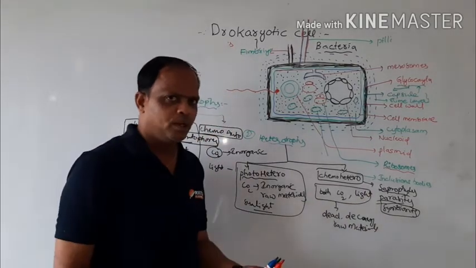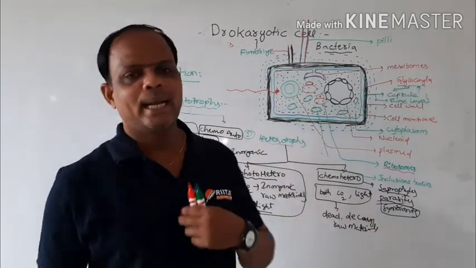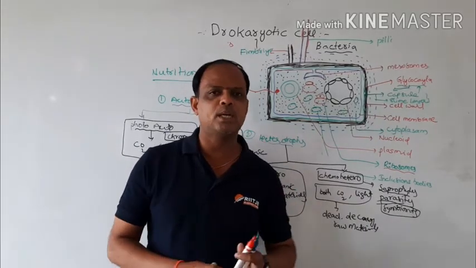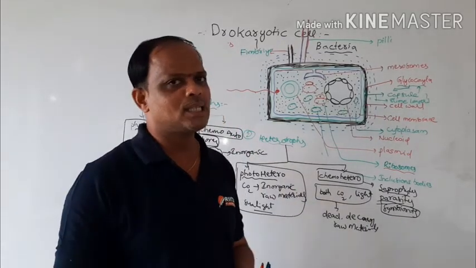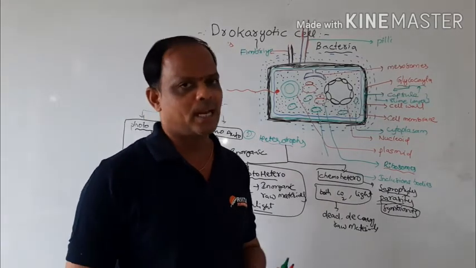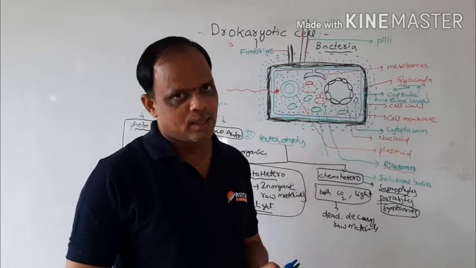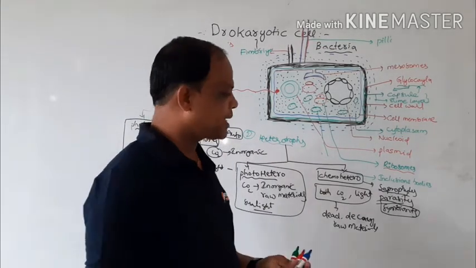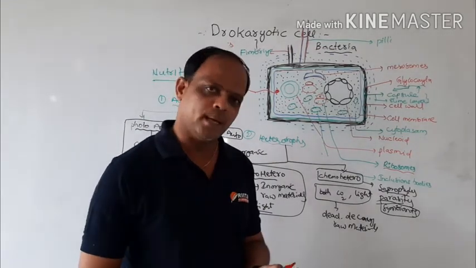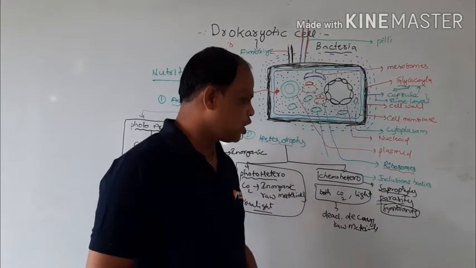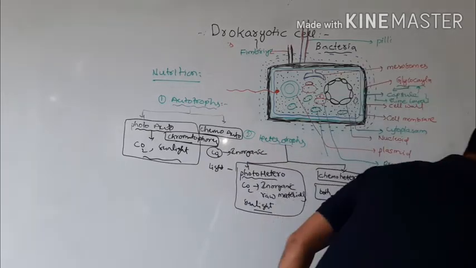For example, in our human bodies, in the small intestine, lives the bacterium E. coli, Escherichia coli. And in plant systems, the best example of symbiotic bacteria is Rhizobium, found in symbiotic nodular roots.